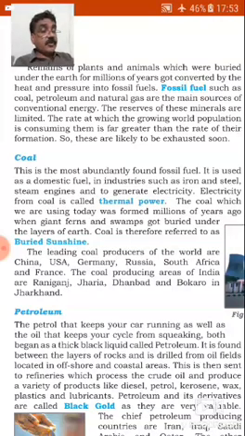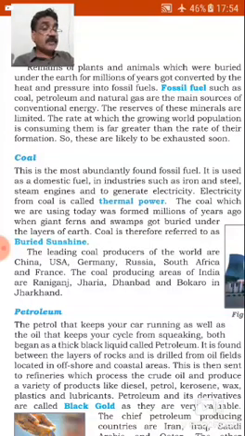The leading coal producers of the world are China, USA, Germany, Russia, South Africa, and France. The coal producing areas of India are Raniganj, Jharia, Dhanbad, and Bokaro in Jharkhand. Most industries are concentrated around coal mines.